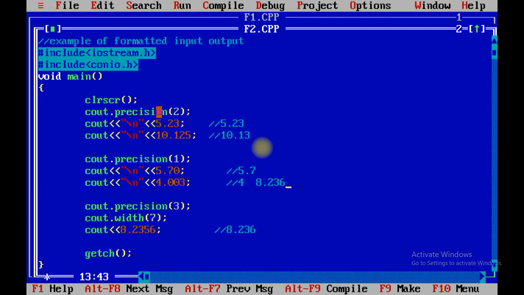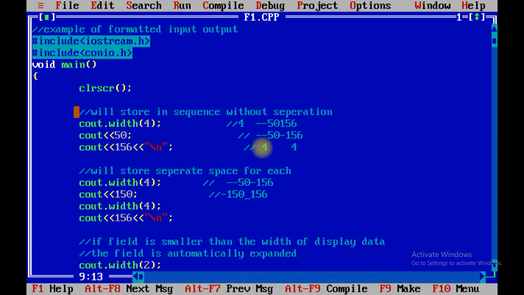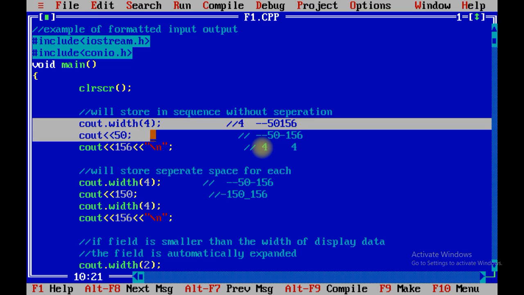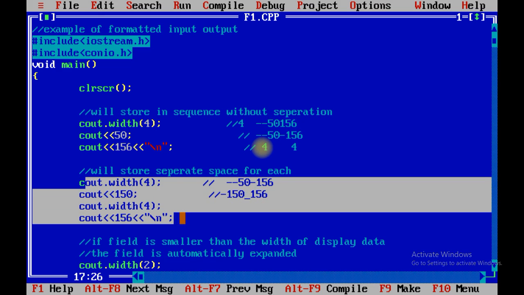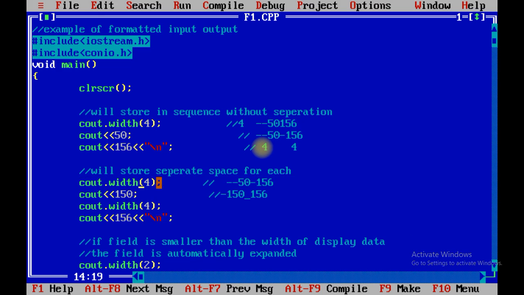I am going to repeat this program once again. First of all, in first program we have taken the example of formatted IO and the width function, which will specify the size of your numbers. Over here we have taken the size as 4, so it will put 2 space and then it will print 2 numbers. In this particular example, we have declared individual width for both the numbers.